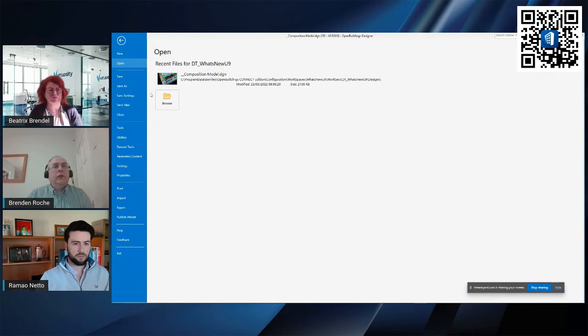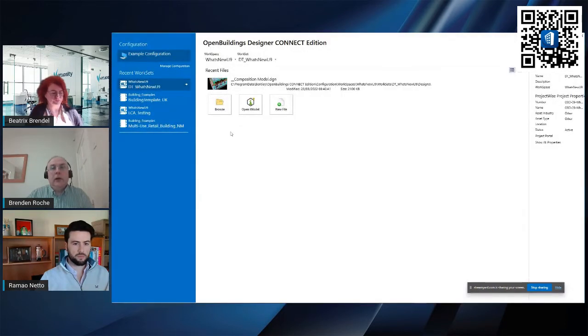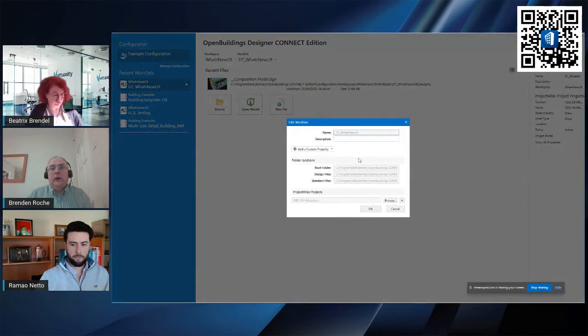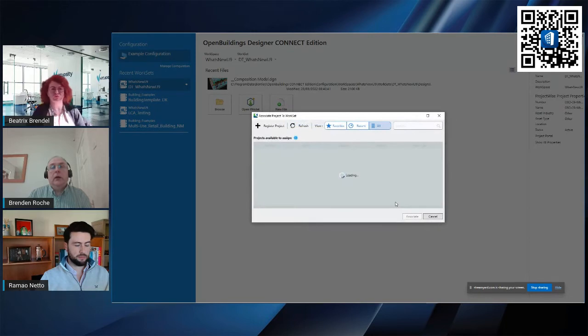And what I want to do is, if I just close this file down for a second, I just want to look at this. So in OpenBuildingsDesigner, when you create a work set, you can give it a name, you can give it a description, you can control the folder locations, etc. But there is this little ProjectWise project setting at the bottom.